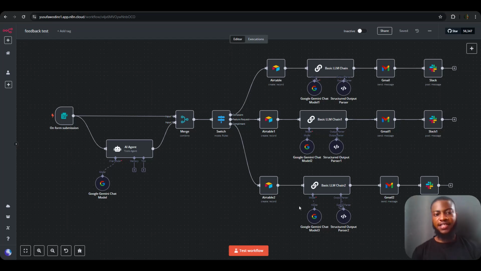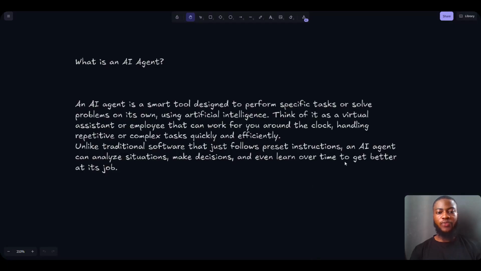So this is the AI agents we are going to be building today. But before we dive right in, we are going to look at why we even want to build these agents in the first place and what the goals are that we want to achieve with these agents.